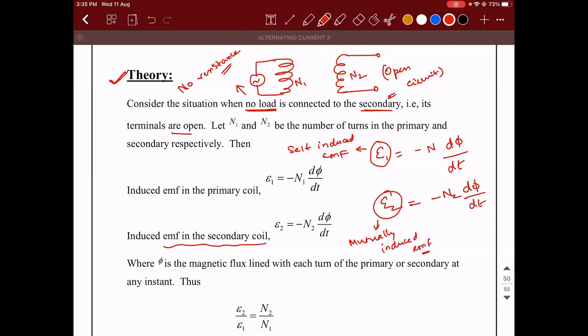Okay. Now, if you observe an important point, here I took the number of turns in the first case as N1, second case as N2, but I didn't make any changes in the values of flux. Why? I wrote it as d phi by dt in both the cases. I didn't write it as d phi 1 by dt and d phi 2 by dt. Why? Let me see how much you guys have understood. The flux induced will be same only. Yes, the flux that is getting linked with both the coils will be the same. That is the reason. Okay.